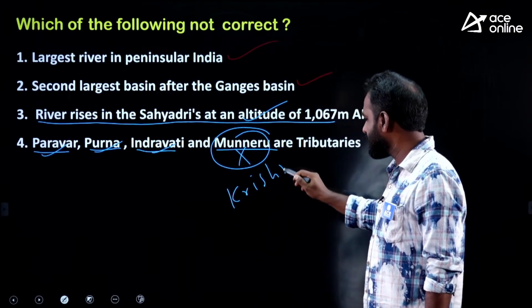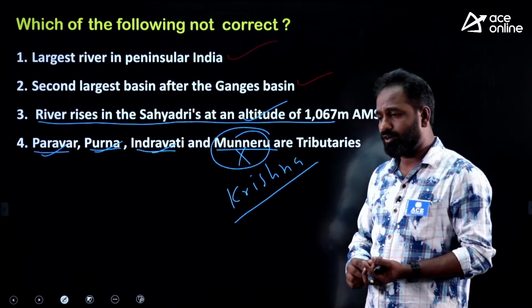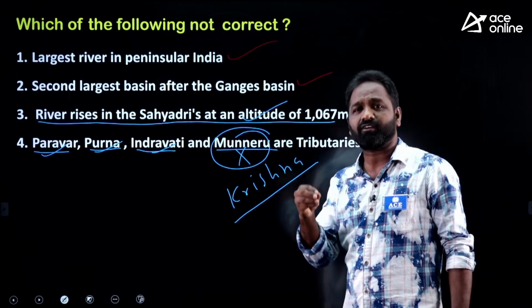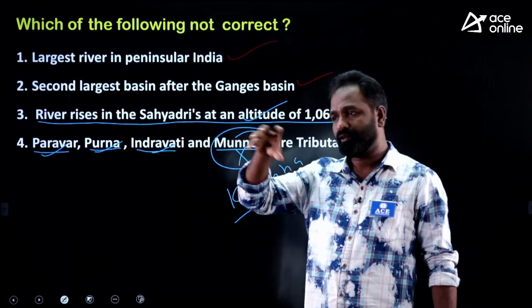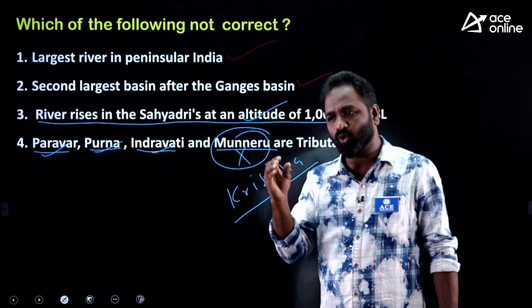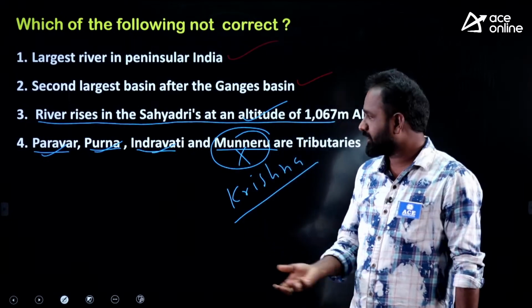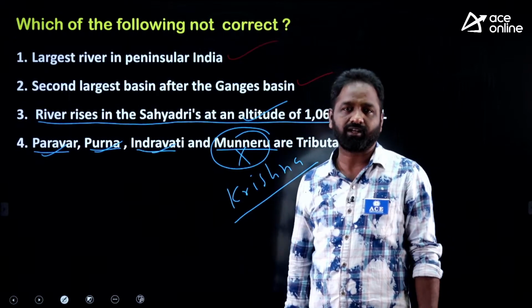See, the question is actually a very easy and direct question. That's why I told you that. So when you are reading about the tributaries of each and every river, the Indus river, the Ganga river, the Brahmaputra river, the Godavari river, try to go through the tributaries in a detailed manner. Otherwise you are going to get confused by this kind of statement.